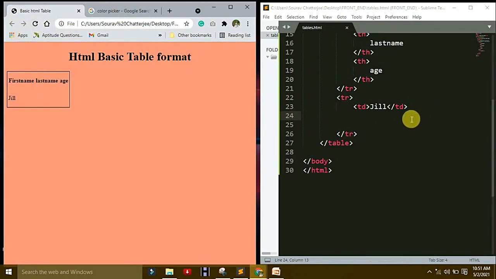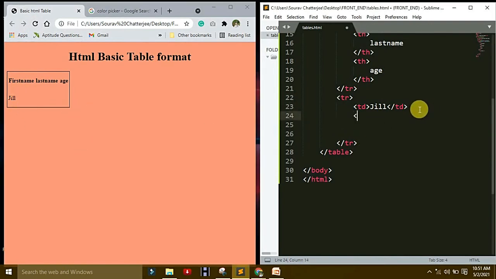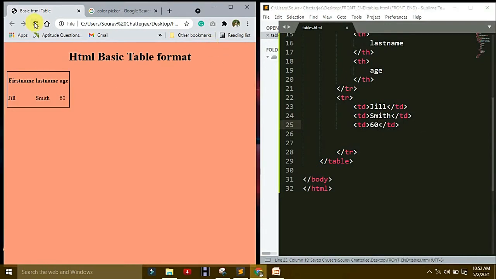You saw that when I make one single table data, that is showing first name. Now make a table data for last name. Okay, it is Smith. Now refresh it. What you saw, this last name is Smith, and now age. Okay, that is 60 or 50, anything you want. Now refresh it. So the changes are like that.